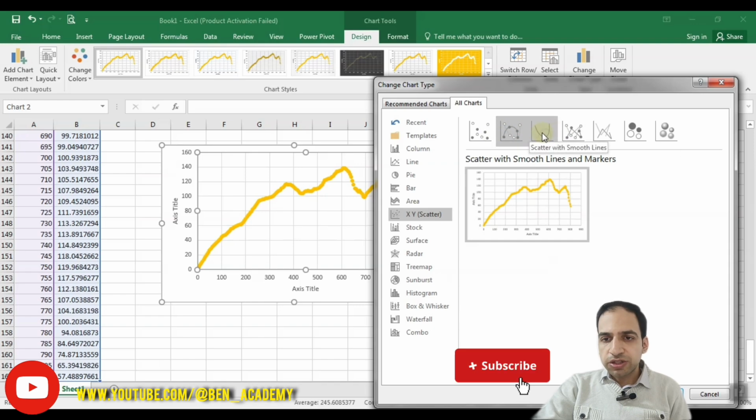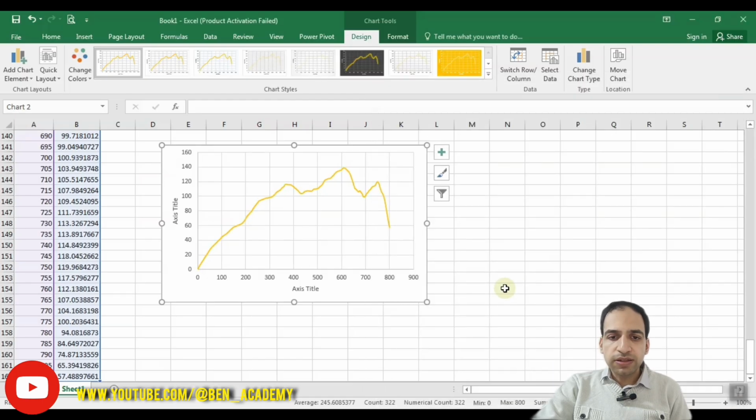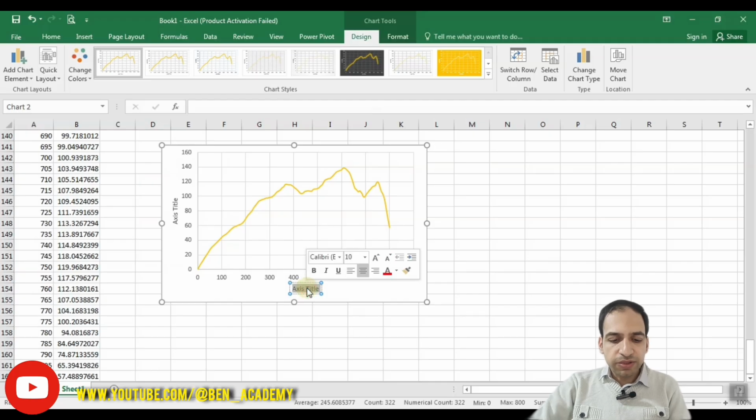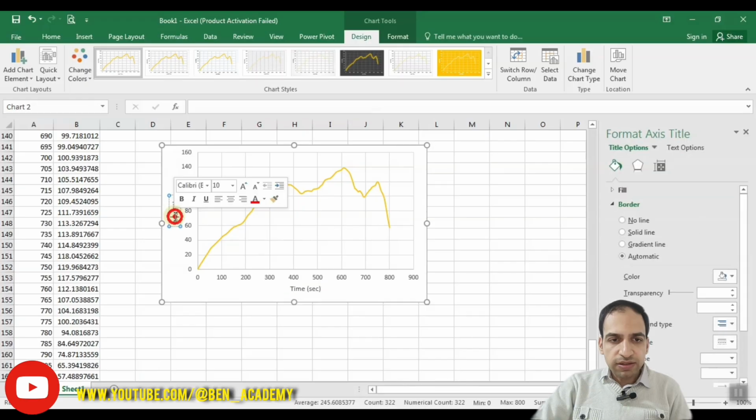For example, I've changed my mind and I want to show the diagram like this, so I will click on this smooth line. You can modify the titles like this. You can simply write time with the unit of second, and you can also write a title for the y-axis. You can write force with the unit of Newton.